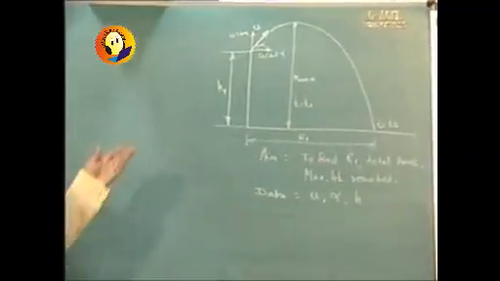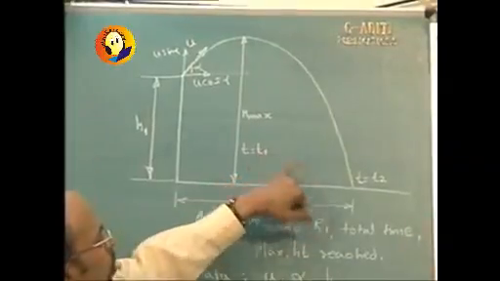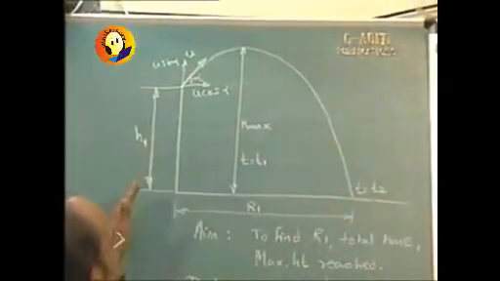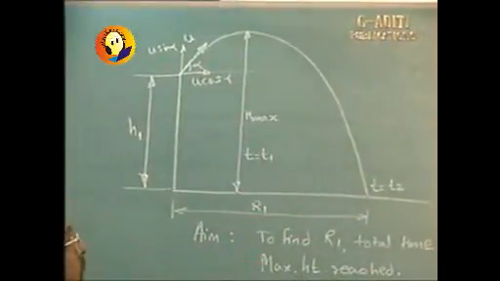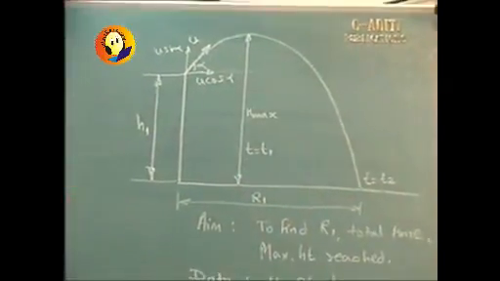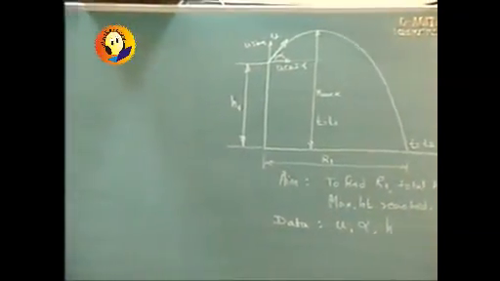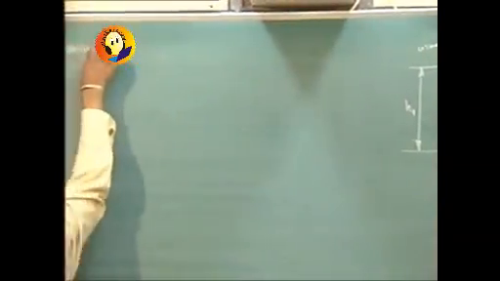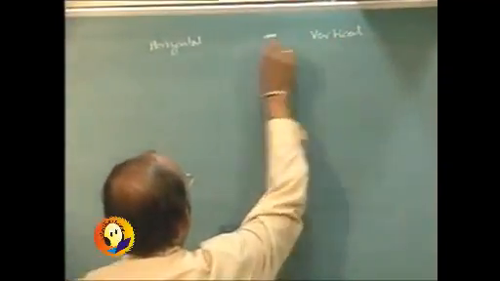Now obviously, as the motion is not symmetric, the trajectory is not symmetric, so t1 is not going to be half of t2. In the earlier case, it was the particle which is thrown from the ground and hitting the ground. In that case, t1 happens to be really the midpoint. So we are required to consider the cases at t equal to t1 and at t equal to t2, whichever is simpler to us. So let us start with the two columns, horizontal and vertical. These are the two directions that we have.